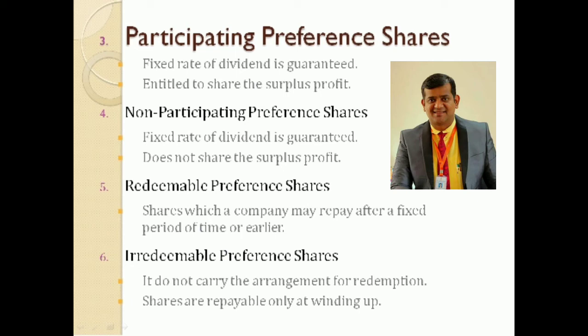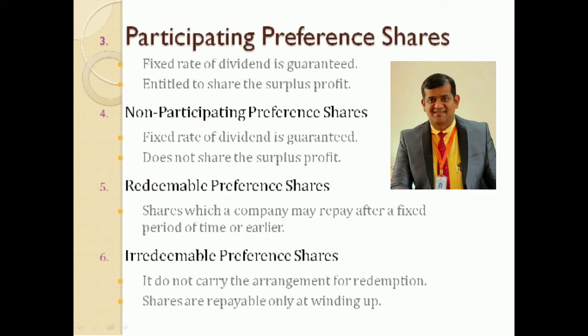But you have to understand this in detail. Redeemable preference shares means if the articles of association authorize, a company can issue redeemable preference shares. So for this, articles of association should authorize, then only a company can issue redeemable preference shares.